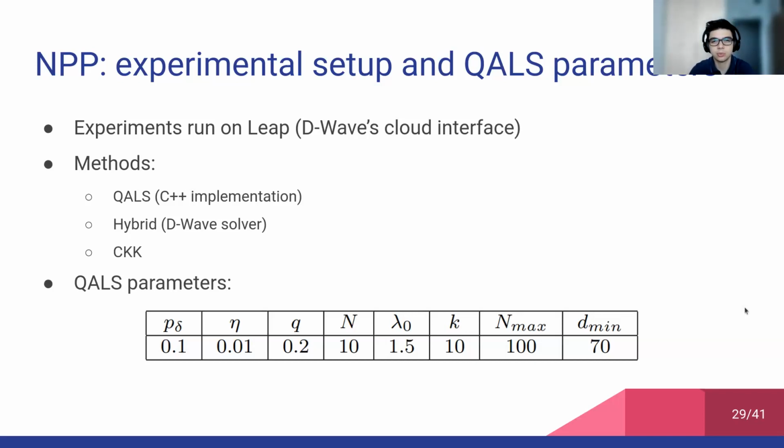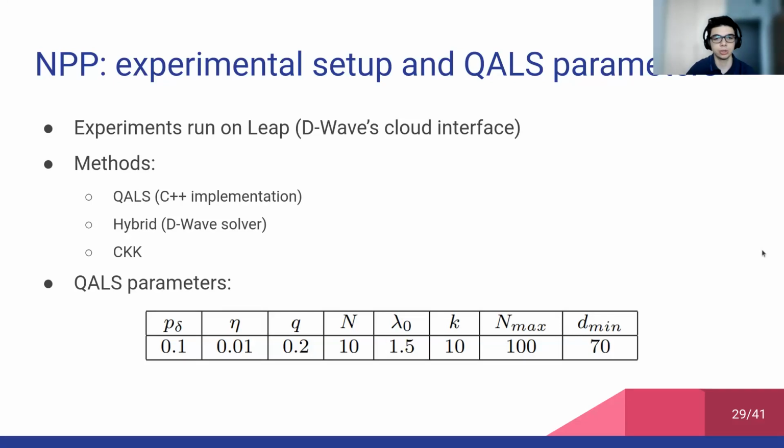pipelines composed of decomposers, solvers, and composers. The decomposers split the problems into multiple sub-problems, which are solved by the solvers, which can be either, again, classical or quantum, and then the final solution is reconstructed by the composer. And finally, there is the complete Karmarkar-Karp algorithm that I just described.